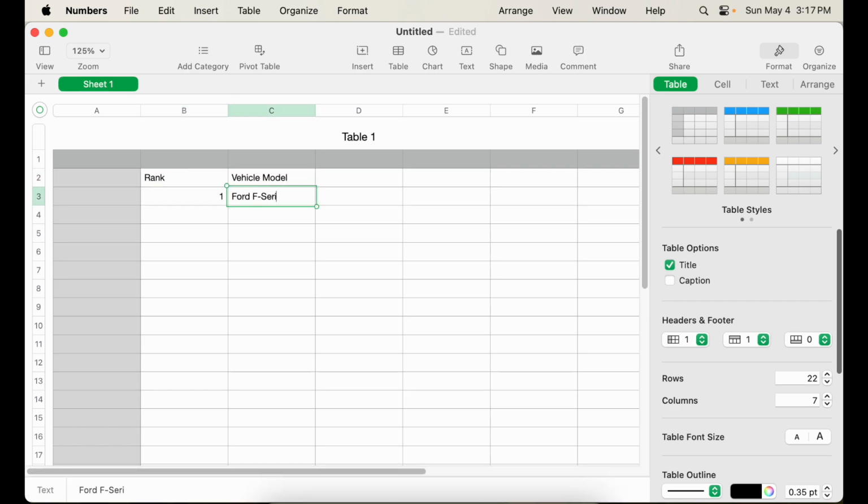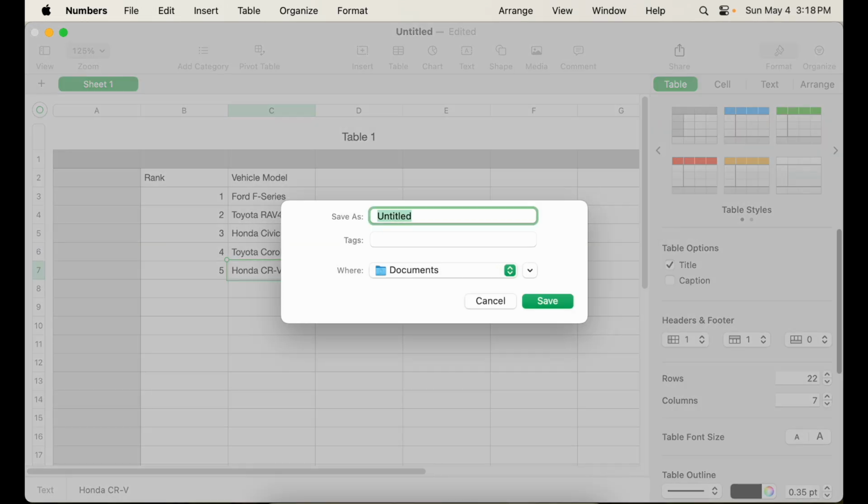According to the search results, they are 1. Ford F-Series, 2. Toyota RAV4, 3. Honda Civic, 4. Toyota Corolla, 5. Honda CR-V. Let me type these into the Numbers spreadsheet. Now let's save the document. I'll use Command S to save it.